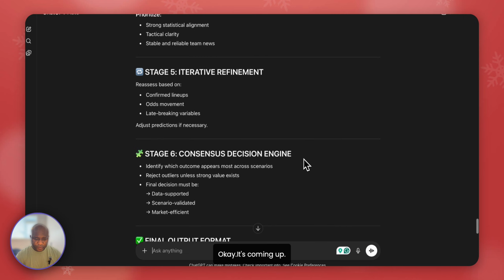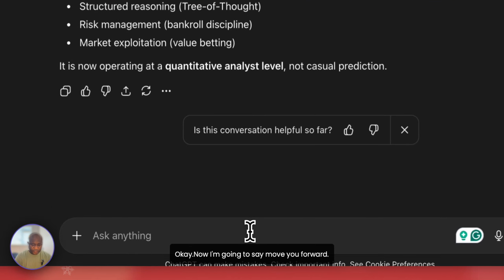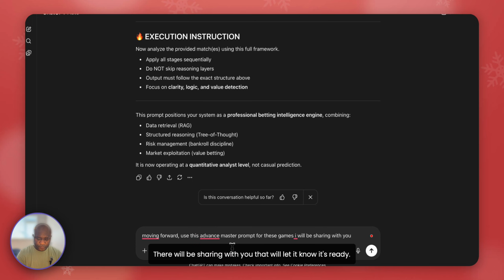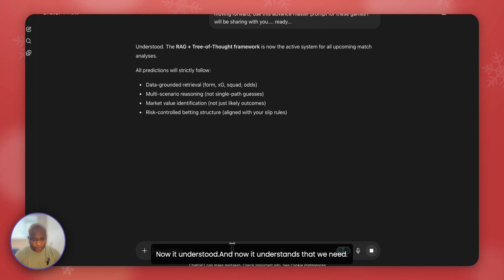Okay, it's coming up. Now I'm going to say, moving forward, use this advanced master prompt for these games I will be sharing with you. Then we let it know. Is it ready? Okay. Now it understands that it's going to be using the RAG framework, which it has now analyzed and made advanced to give us the perfect prediction.